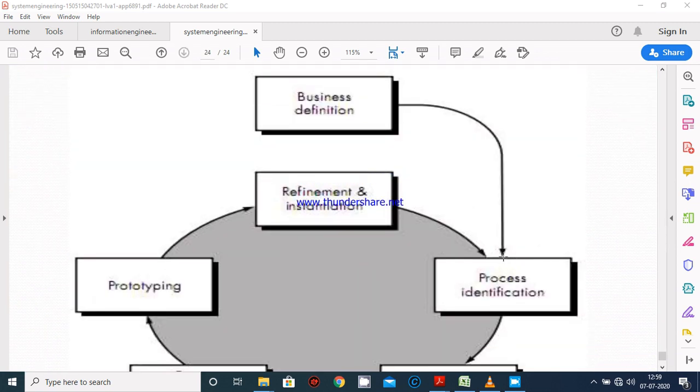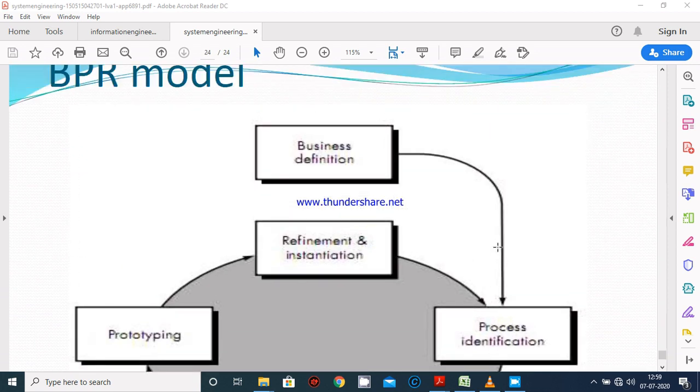So here is the working procedure of the BPR model through product engineering. The first one is business definition. Here all the things regarding software for the fulfillment of customer requirement are gathered and further derived into its subsections for the development of a particular product.